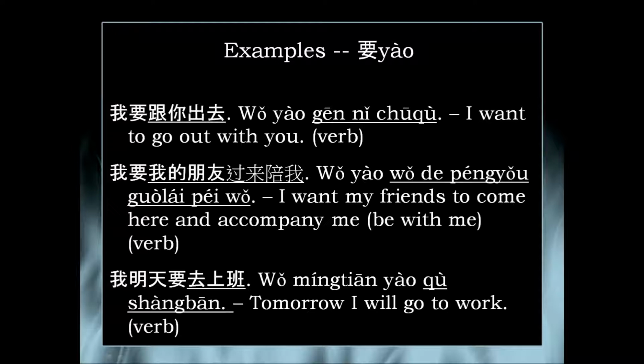That could mean I will go to work, but it could also mean I want to go to work. And so in that context, if you really meant want, then you'd probably opt to switch 要 with 想要, or just 想. So you'd say 我想去上班 or 我想要去上班 if you wanted to indicate a desire.